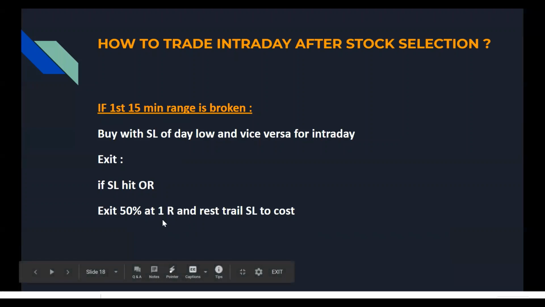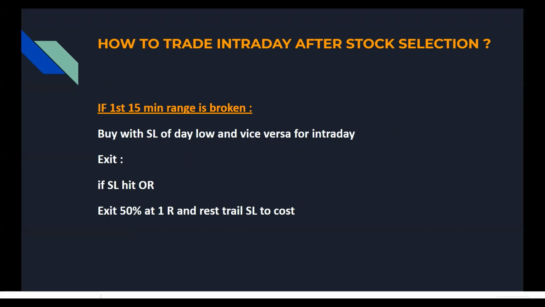In risk management terms, R is basically the risk per unit. For example, suppose you're buying a stock at 100 and the stop loss is at 95, which means your risk is 5 rupees. This 5 rupees is basically 1R. So suppose you exit the stock at 105, which means your risk was 5 and your reward is also 5. The risk you took and the reward you got are the same. So basically you exited at 1R.